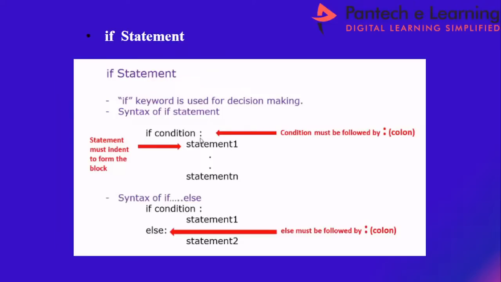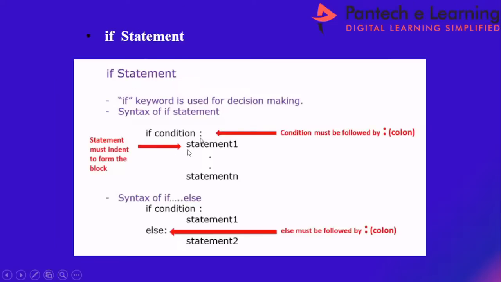If this condition is satisfied, I am going to perform some operations. For example, if the purchase amount of the customer exceeds this, he is going to get some discount. So I want to perform some computation or operation based on some condition, and I can go for different types of decision making statements.